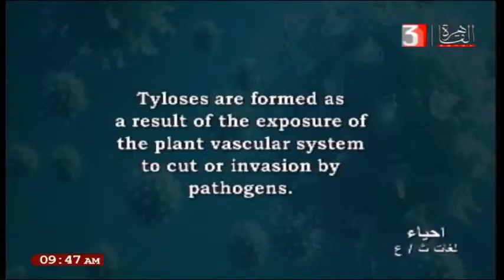What is the vascular system? The vascular system means the xylem and the phloem. What happens when there is a xylem or phloem invasion? If a cut happens inside the vascular tissue of the plant, what is the vascular tissue? Vascular tissue means the xylem vessels, which transport the water from the roots to the leaves, and also the phloem, which transmits the food from the leaves to all plant parts. If there is a cut inside the tracheids in the xylem or inside the sieve plate in the phloem, what does the plant do?